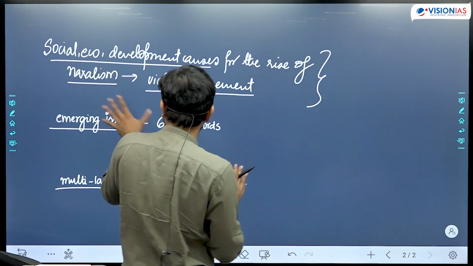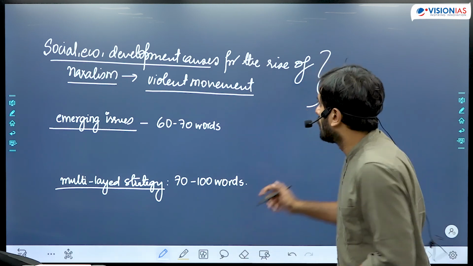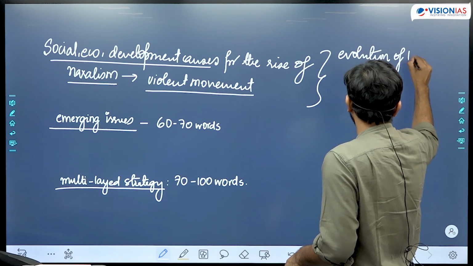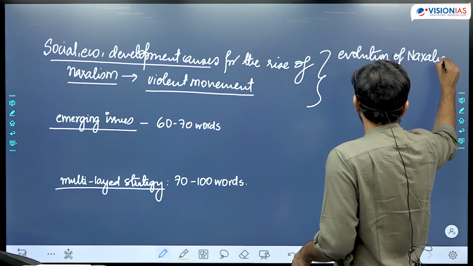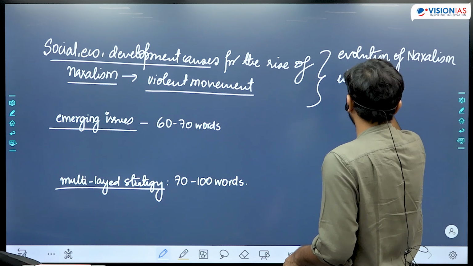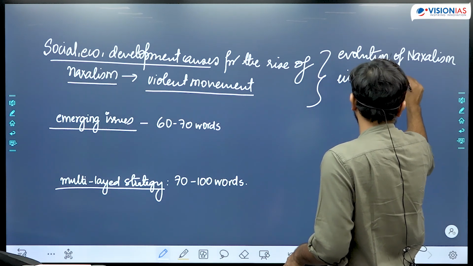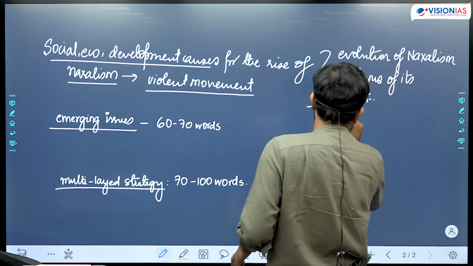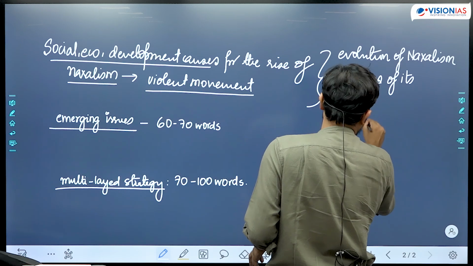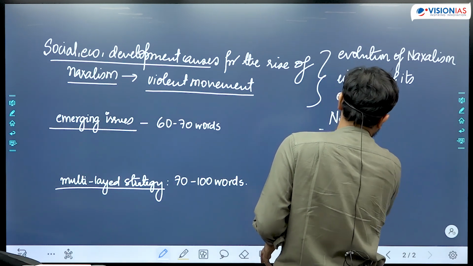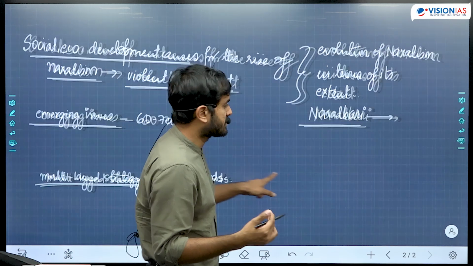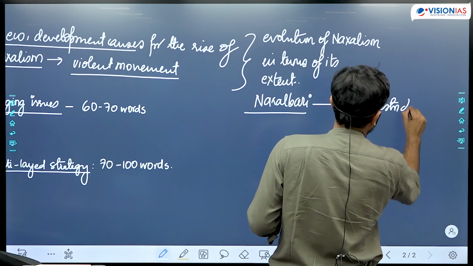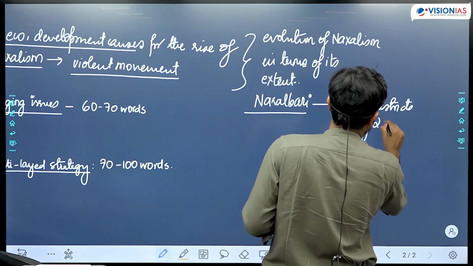So what you could have done in the introduction to this question is, you could have talked about evolution of Naxalism in India in terms of its extent and how from Naxalbari this particular movement has spread to, let us say, 200 odd districts by the year 2009.